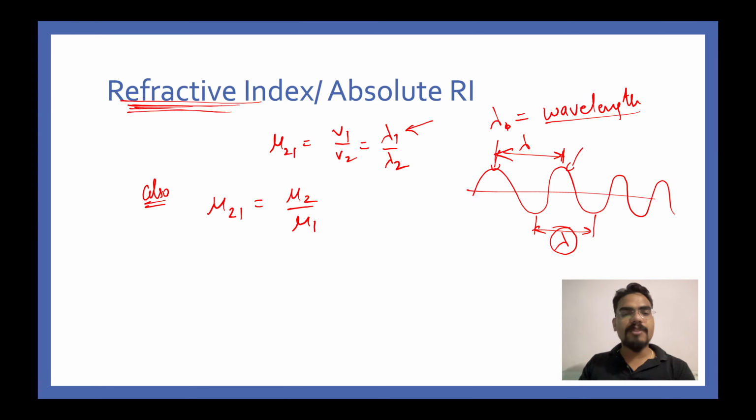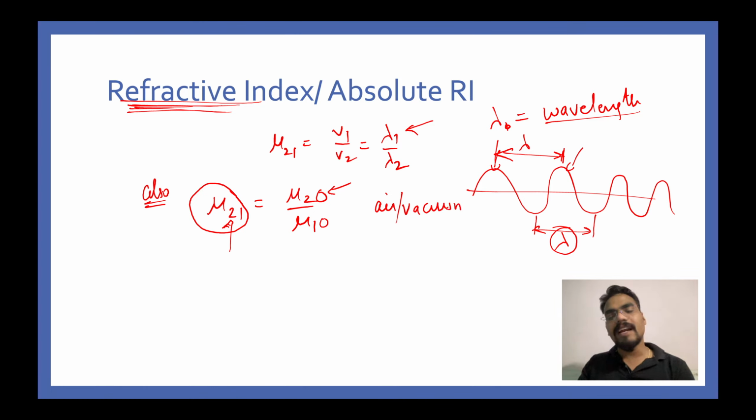Now we understood what is mu2 1, because you said mu2 1 is nothing but the refractive index of the second medium with respect to the first medium, and now you're using this notation. So where does the second part go? The second part is actually air or vacuum, which you need not write, guys. That need not be mentioned here. So you can simply write this as mu2a if you want to just mention the other medium here.